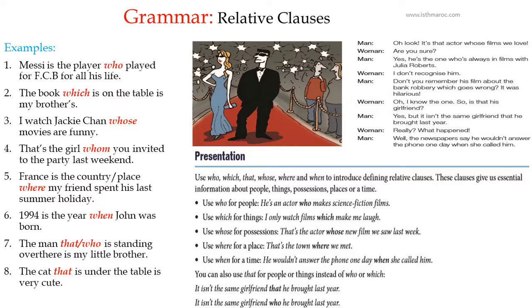Two: the book which is on the table is my mother's. So we use which for objects. Instead of telling you "that book on the table, that book belongs to my mother," I tell you directly, in order to avoid repetition: the book which is on the table is my mother's.